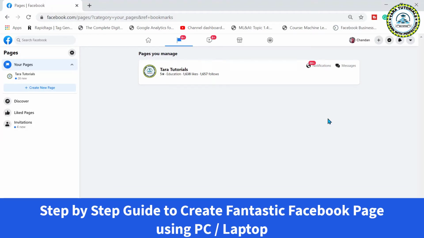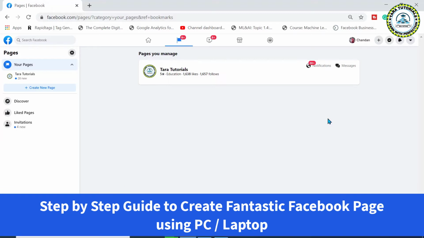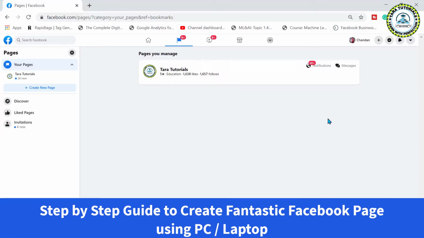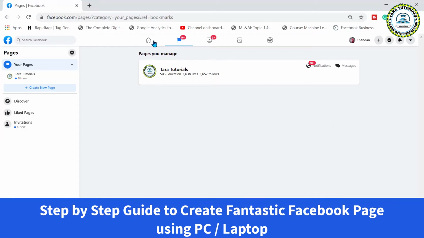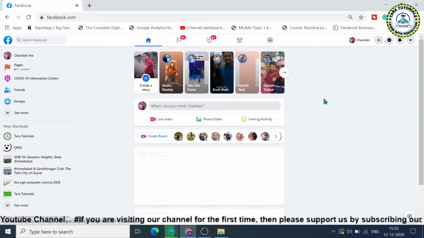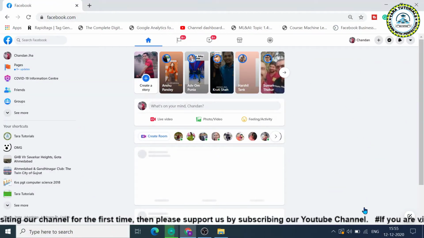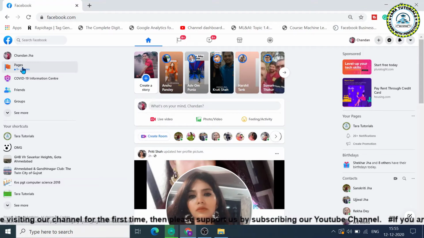Independently, it is not possible to create the Facebook page. First, you have to log in into your Facebook account. Once you are logged in, then you will be at the home page. On the home page, at the left pane, you can see an option called pages. You need to click on it.